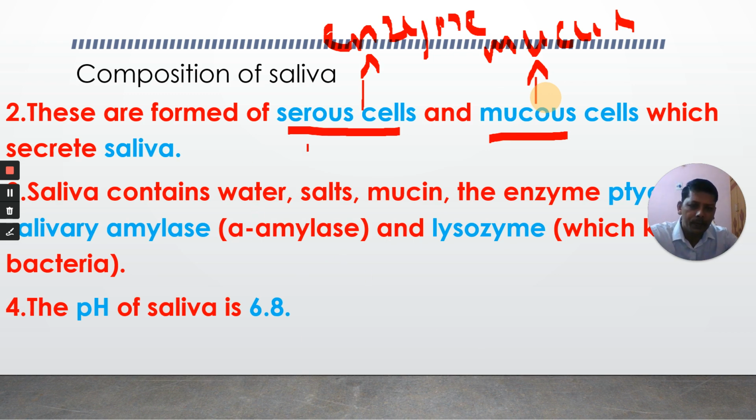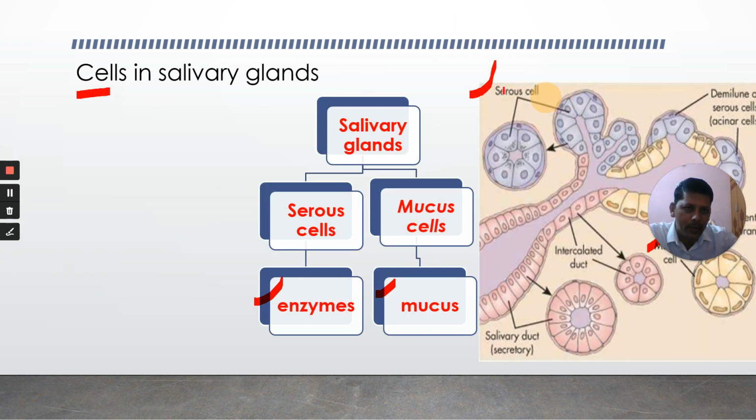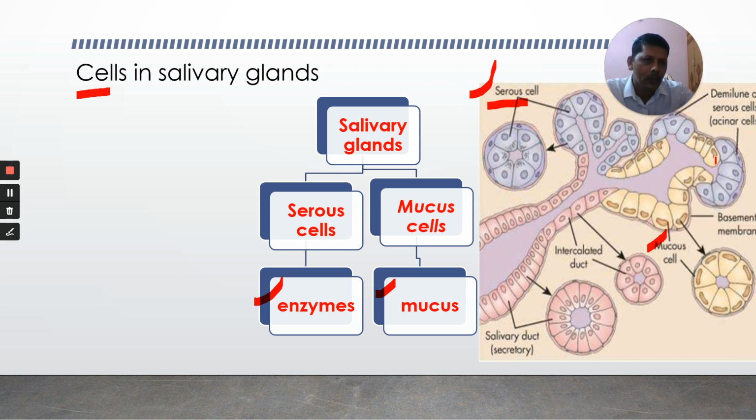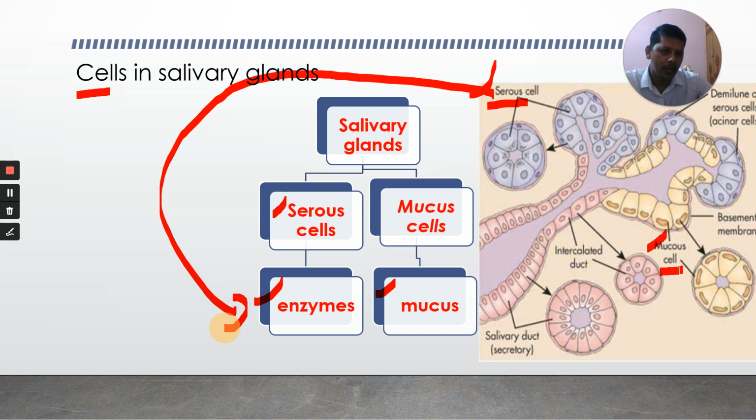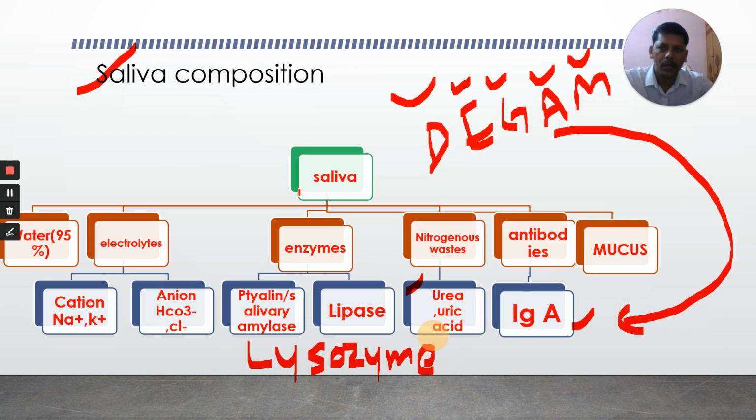Next, what are the cells present in our salivary glands? Serous cells and mucous cells. There are two types of cells. What do serous cells produce? Enzymes. And mucous cells, what do they produce? Mucus.